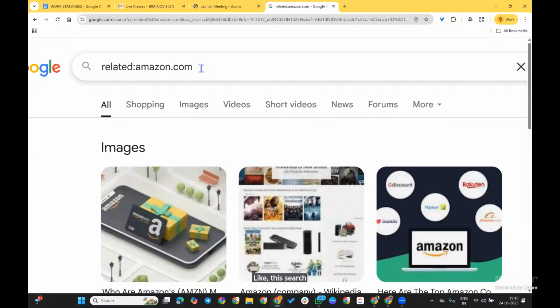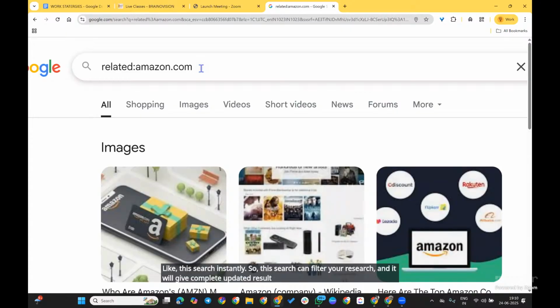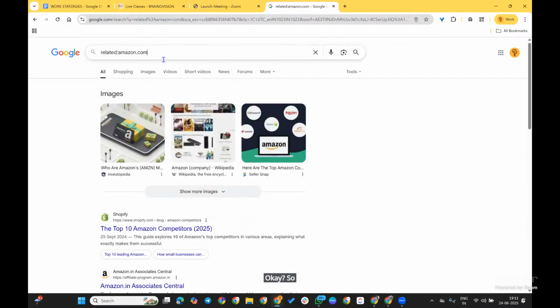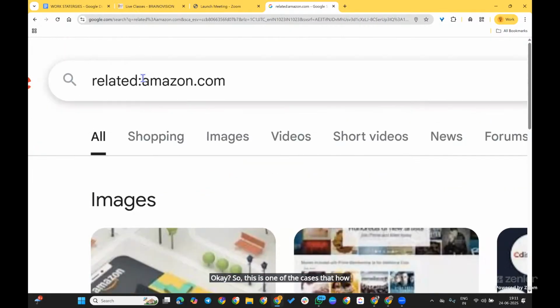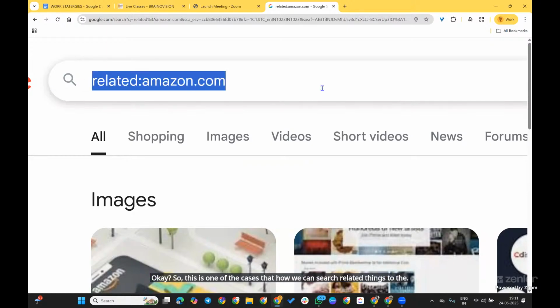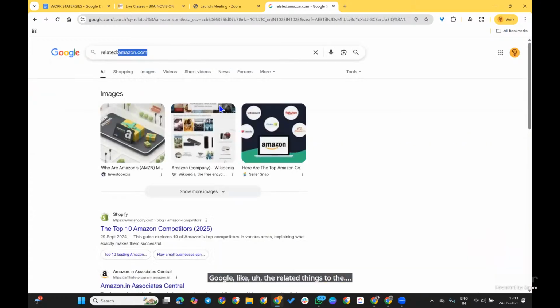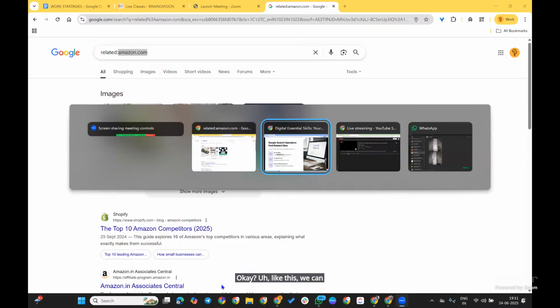This search filters your result and gives a complete, updated result with everything about that site. So this is one case of how we can search related things in Google, related to the required website, by filtering.